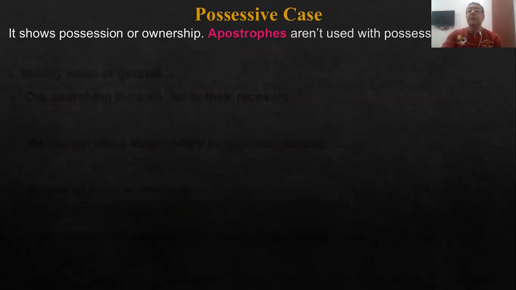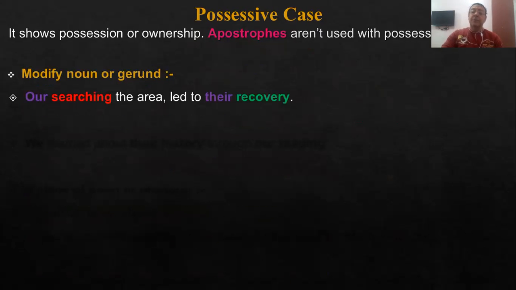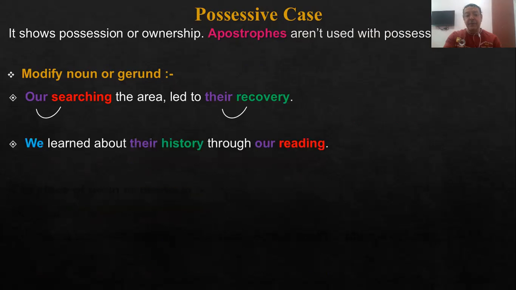Let's now have a quick look at the possessive case or form. The possessive case or form expresses ownership. With pronouns of the possessive case, we don't need apostrophes or anything like that. So, for example, you say my bag, my house, her car, their house, and so on. We don't need apostrophe s here. For example, our searching the area led to their recovery. So our and their are possessive cases.